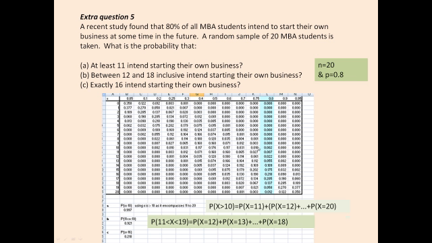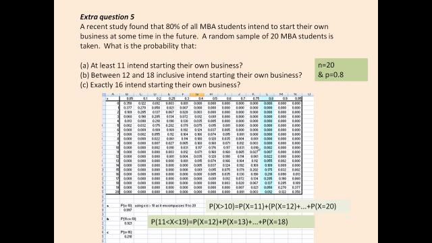Extra question 5. A recent study found that 80% of all MBA students intend to start their own business at some time in the future. A random sample of 20 MBA students is taken, and then we have several probabilities to calculate.